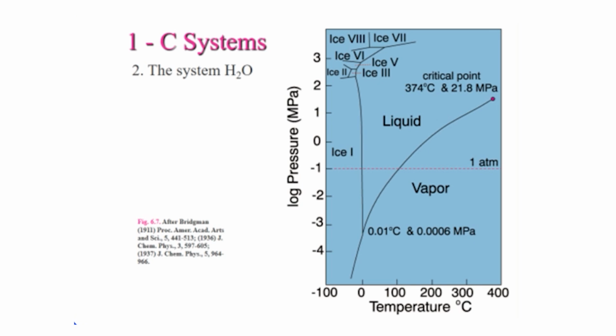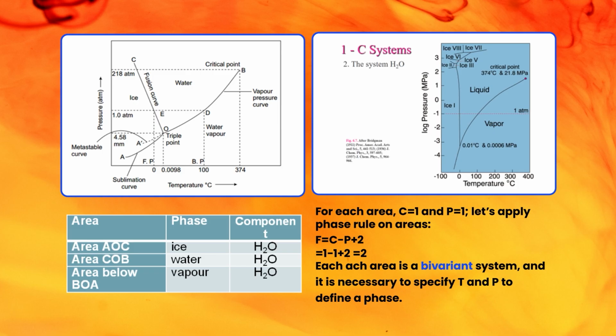For each area, C equals 1 and P equals 1. Let's apply the phase rule on areas. F is equal to C minus P plus 2, 1 minus 1 plus 2 equals 2. So each area is a bivariant system and it is necessary to specify T and P to define a phase. The ice composition is H2O, the water composition is also H2O and the vapor composition is also H2O.